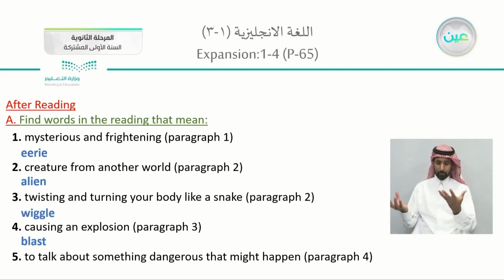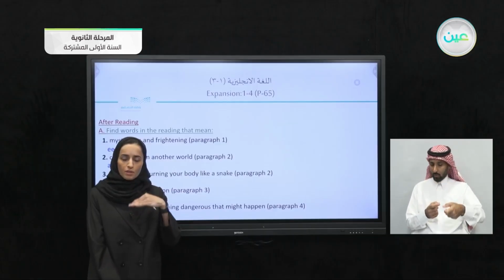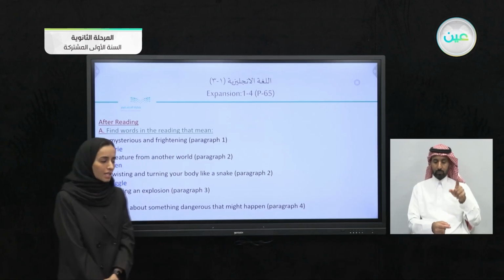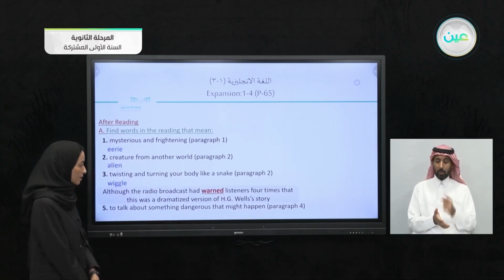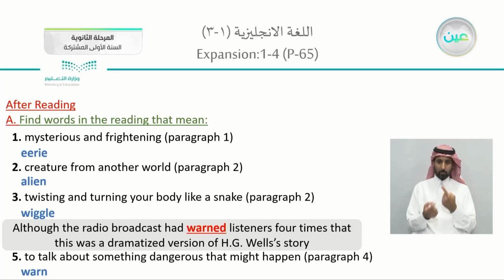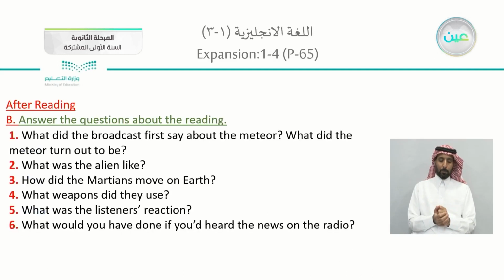Number 5, to talk about something dangerous that might happen. The presenter in the radio was talking about it. He was trying to warn. They had warned the listeners 4 times. So to talk about something that is dangerous is to warn people. Let's answer the questions on the same page. What did the broadcast first say about the meteor? What did the meteor turn out to be? At the beginning and at the end, you will find the answers.